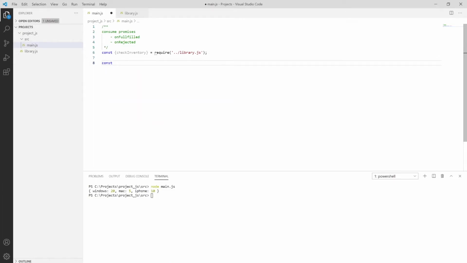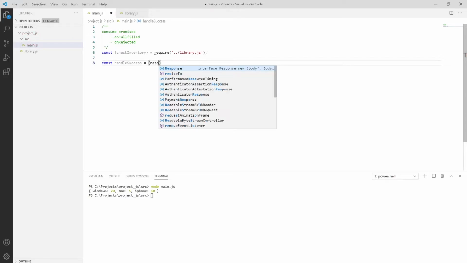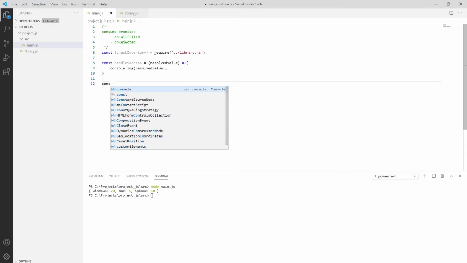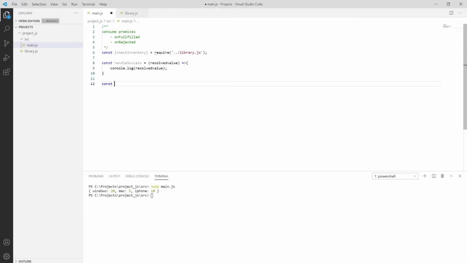So we have the handler for success, so let me put handleSuccess, and it has that resolve value, resolveValue, using the ES6 version. So I'm printing the same using console.log over here, which is our resolveValue. Then we have one more, which is the failure handler.